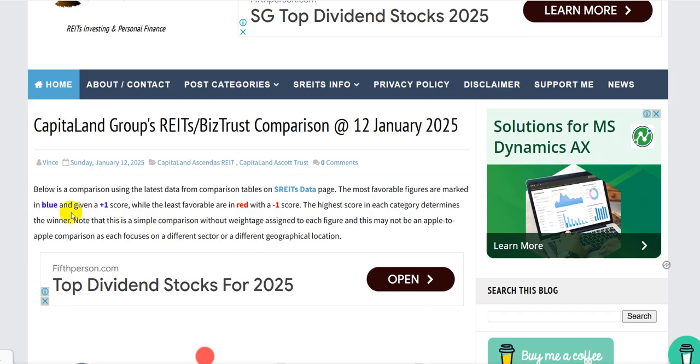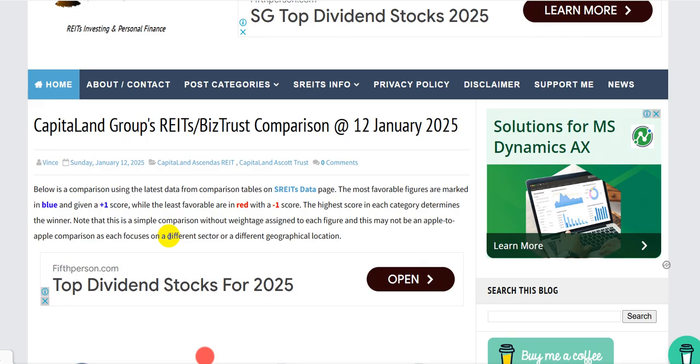So what he's trying to say is that he's just doing a very simple comparison. The best figure will be given +1, the lousiest one is -1, then the winner is the one with the highest score. Obviously, this is a simplified way. A more complex or better way would be to assign a weightage to it, but that will be super complicated, so we are not doing that in this video.